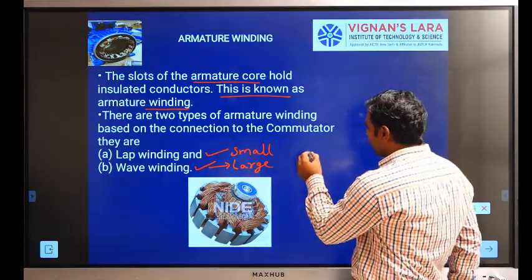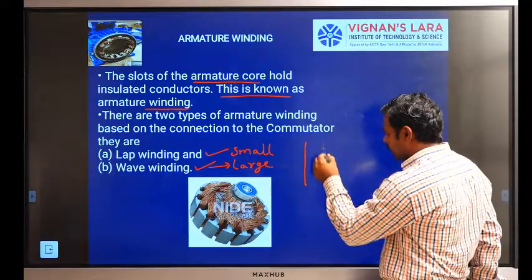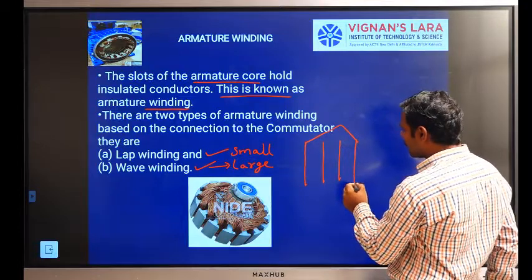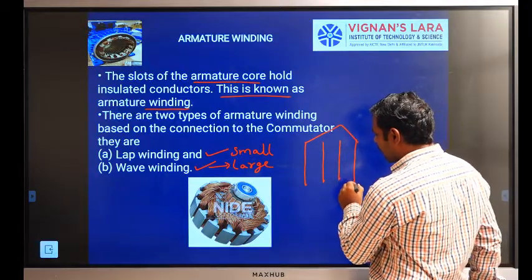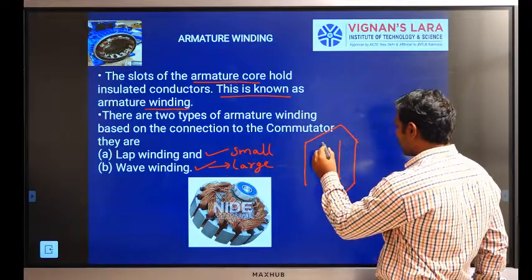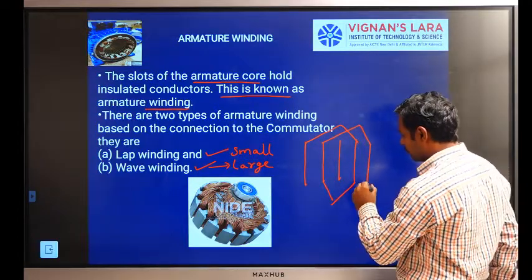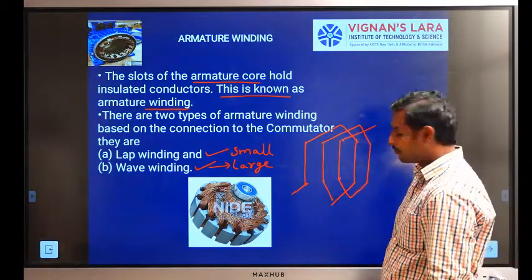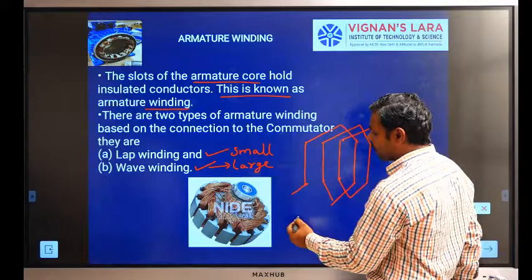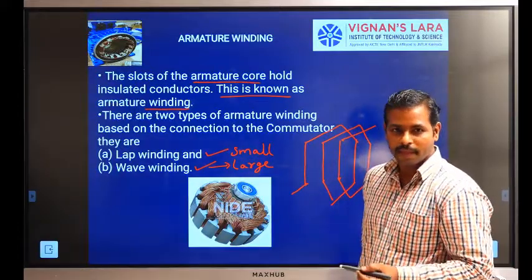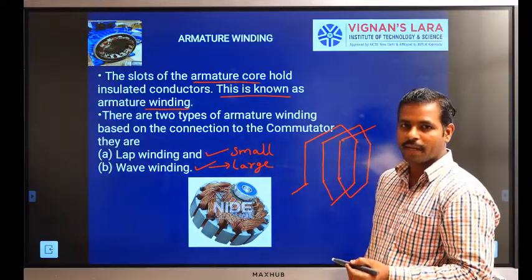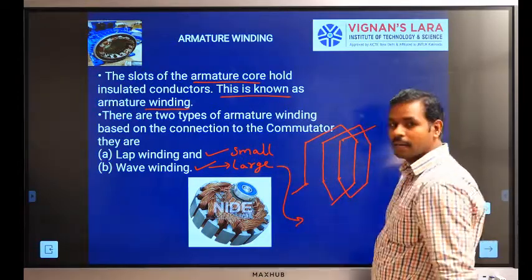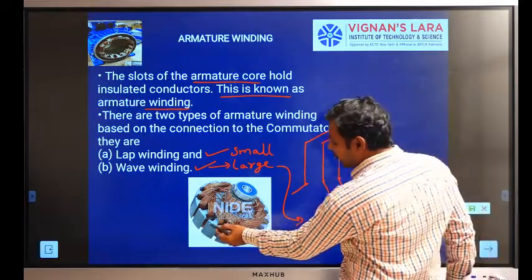In lap winding, a number of conductors are joined together like this. But in the case of wave winding, there are only two parallel paths, continuously. So these are the armature windings.